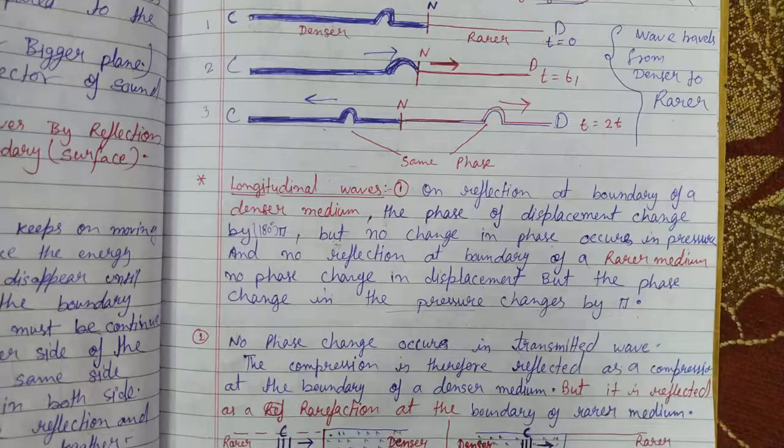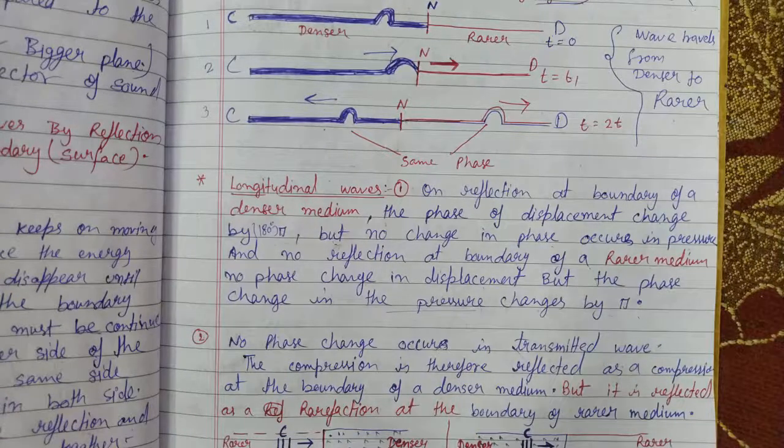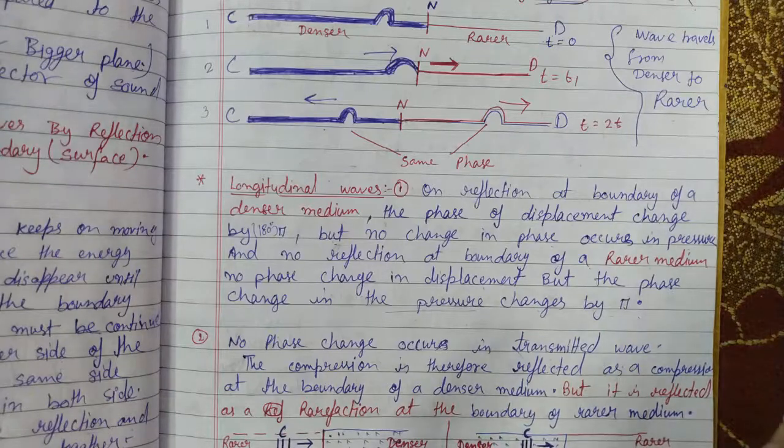Which means when a wave travels from denser to rarer medium, there is no change in the phase, but there should be a change in the pressure. This change is about 180 degrees. So the reflected ray will become a rarefaction if the incident ray is a compression, or vice versa: if the incident ray is a rarefaction, then the reflected ray is a compression.